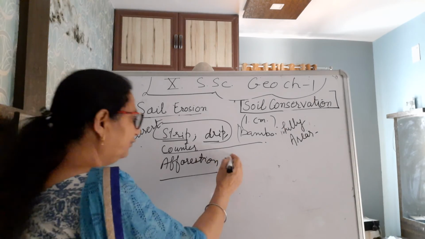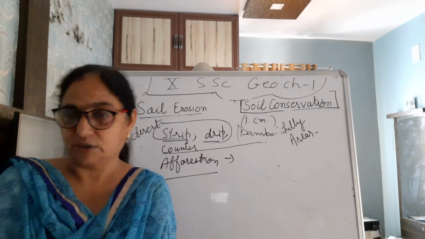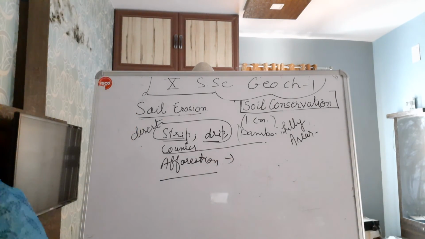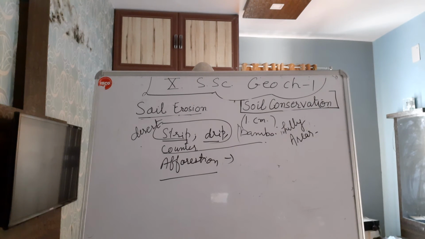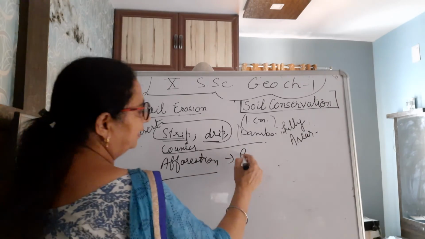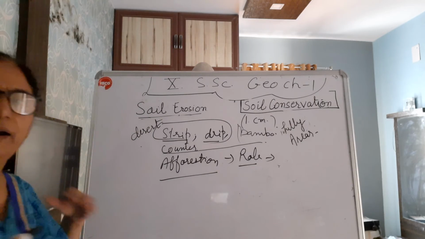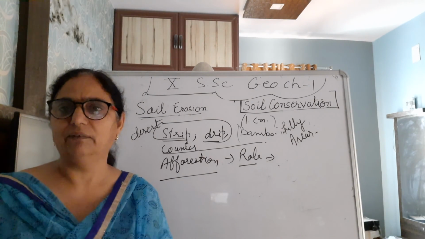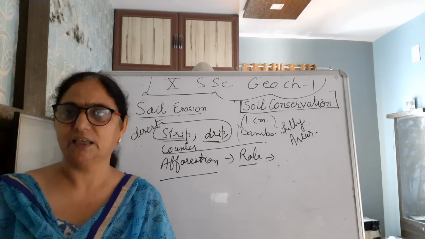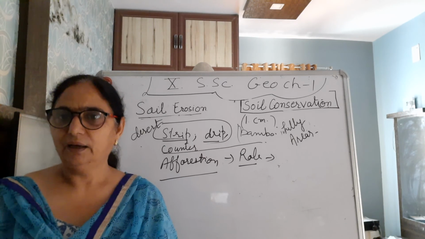And to avoid deforestation, afforestation means to say grow more and more number of trees. That is also, or in other way, that is role of community is there. Role of communities are there. Like you have heard a story of Alwar district Bishnoi community. They saved, Chipko movement, right?